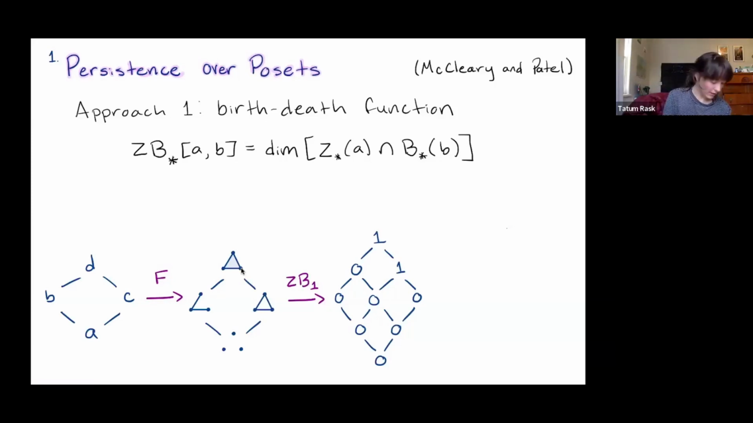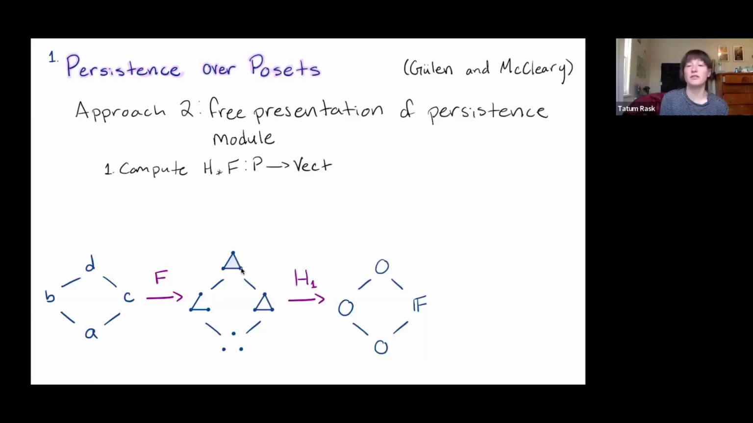Now, another approach we can take involves using persistence modules. So instead of computing these birth-death spaces and finding the dimensions, we could start with a persistence module. Often we get a persistence module by looking at homology at each step in our filtration. And once we have that persistence module, we might want to get something similar to what we had previously with our birth-death function.